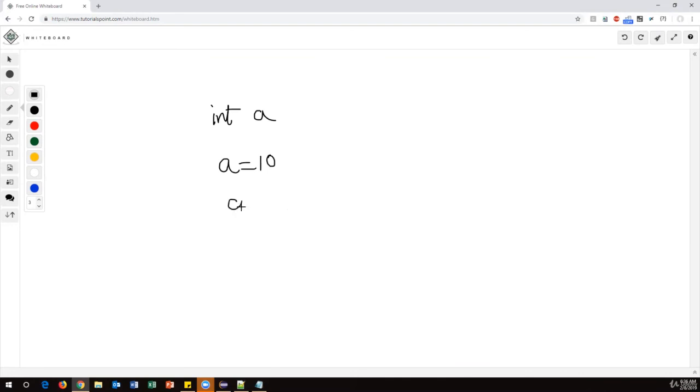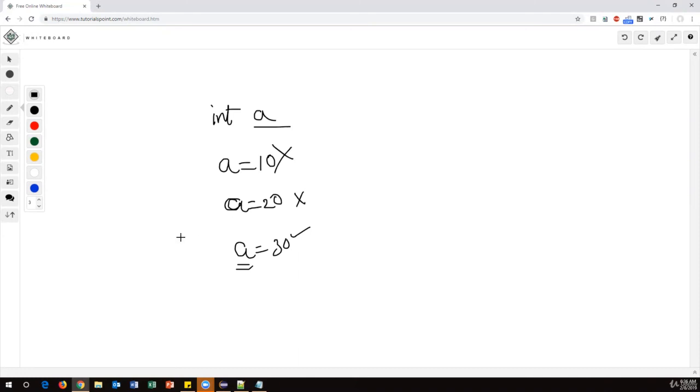And after that, if I assign a new value, now the current value of a becomes 20. So the old value is gone. Similarly, if I assign another new value, 20 is gone, so the latest value of a is 30. That means whenever you create a variable, we can store just a single value at a time. It can be any data type, integer or float or double or string, whatever. When I create a variable, I can store only a single value at a time in that particular variable.